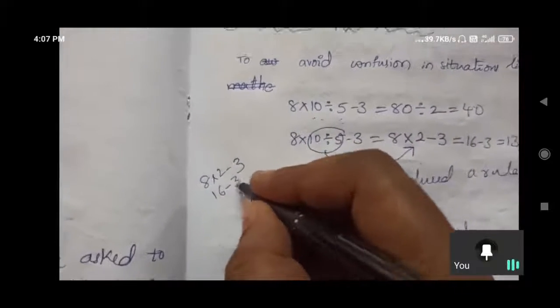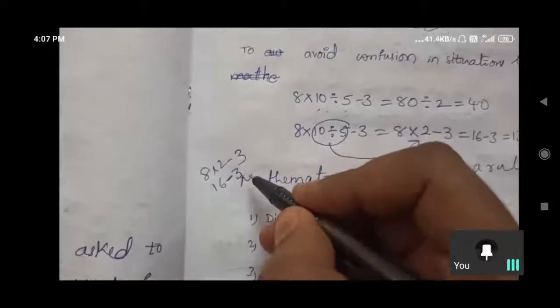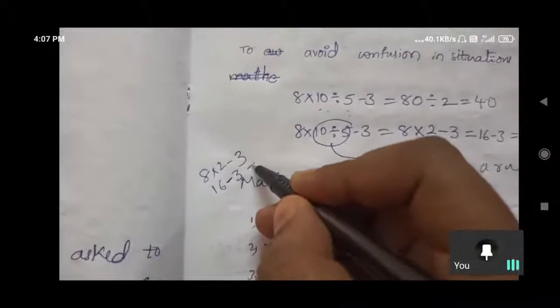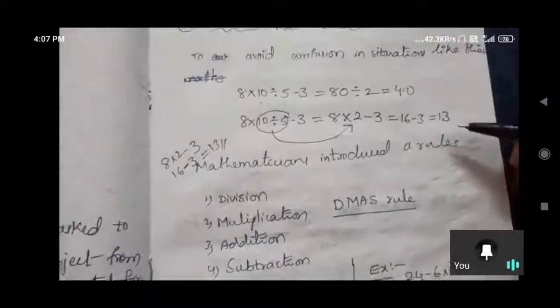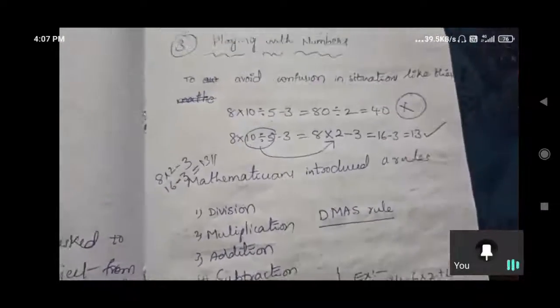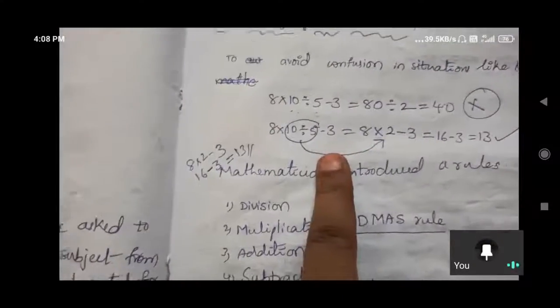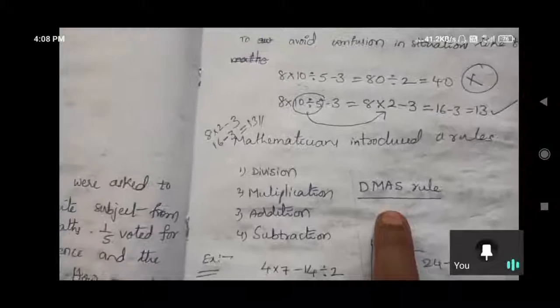16 minus 3. There is no addition here, only subtraction, the last step. 16 minus 3, how much? 13 is the answer. So which one is correct among these three? This one is correct, this one is wrong. Why? Because here the rules are followed, and there no rule was followed. So we need to follow the DMAS rule.